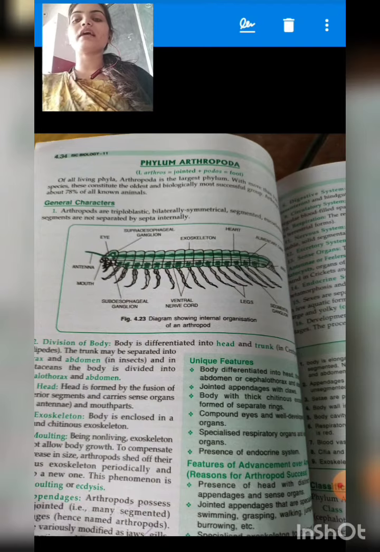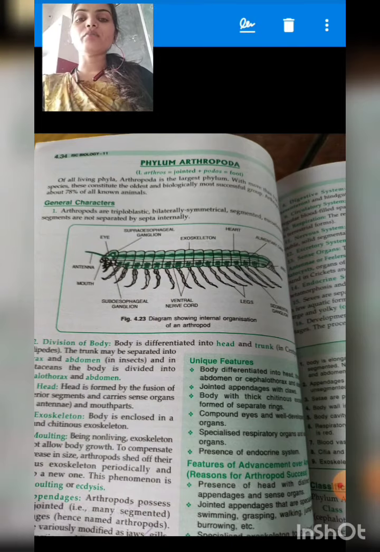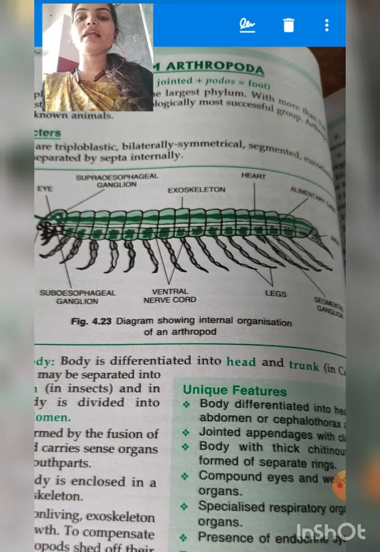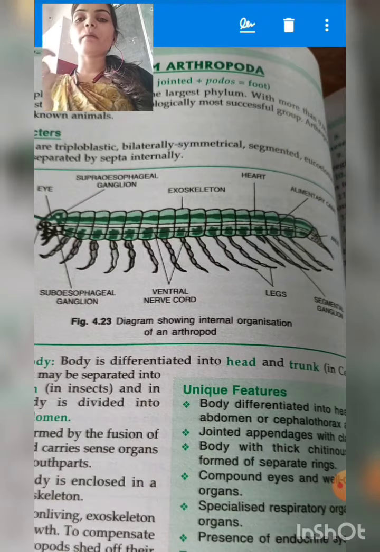Arthropoda contains animals that have jointed pairs of legs. So basically the insects come into the category of this phylum. Here you can see the diagram on your screen. All the legs of the animal are jointed in nature, meaning they have pairs. For example, you are able to see only one pair, so the remaining pair will be on the other side of that animal. So all the legs will have their pairs.